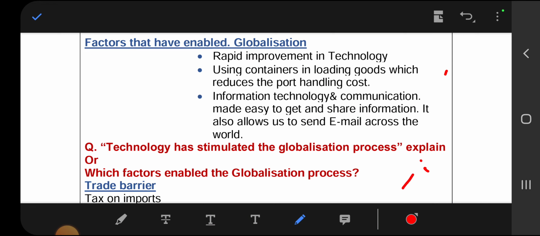Then on this you may get a question like this: technology stimulated the globalization process, explain. Or which factors enable the globalization process? For these questions you have to write these 3 points, right? Okay, the next part of this chapter we'll see in the next video. Thank you.